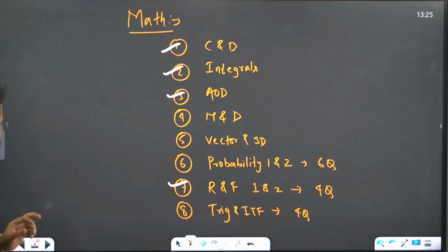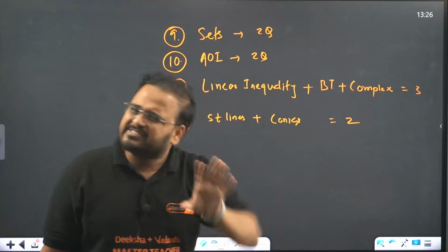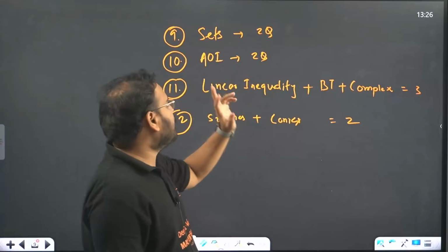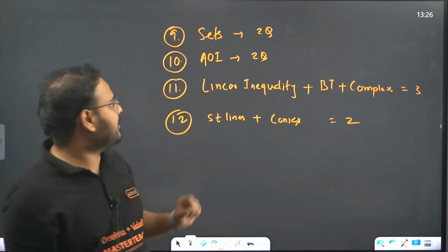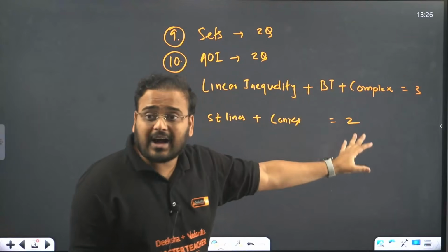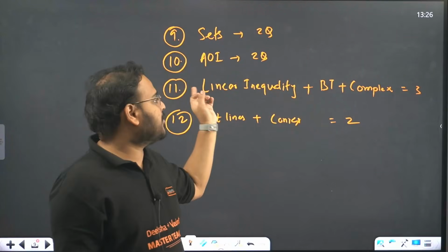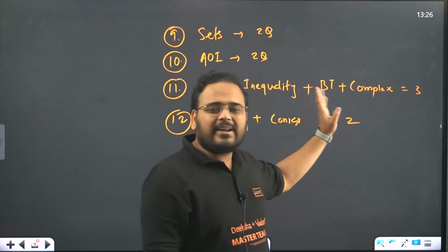These are the 7 and 8 chapters that you see, and now the last 4 is set theory, a very straightforward simple chapter, 2 questions from there for PU1. AOI, a very simple chapter in your syllabus, 2 questions over there. Linear inequality, binomial theorem and complex numbers, if you go through that gives you 3 marks because 1 question each. This is a very simple chapter. Binomial theorem also, if you learn the properties, very easier to get it.